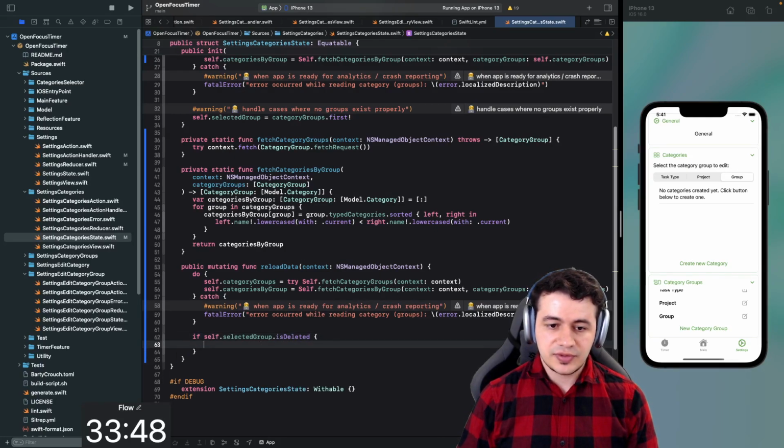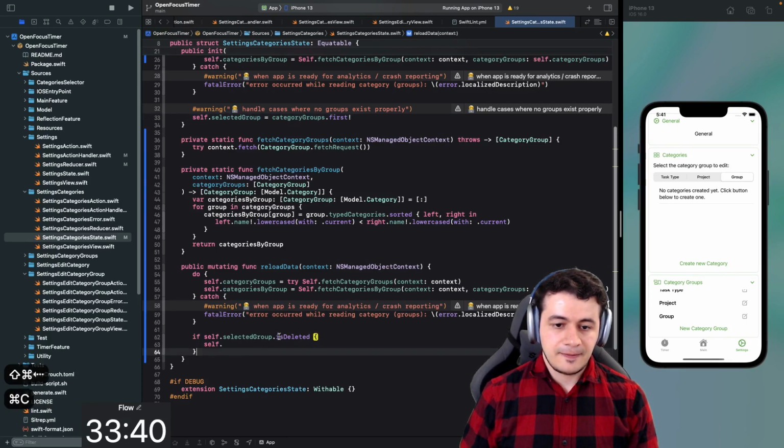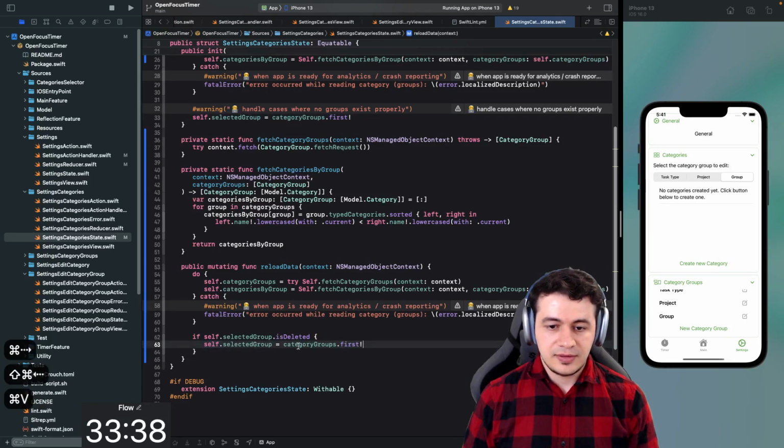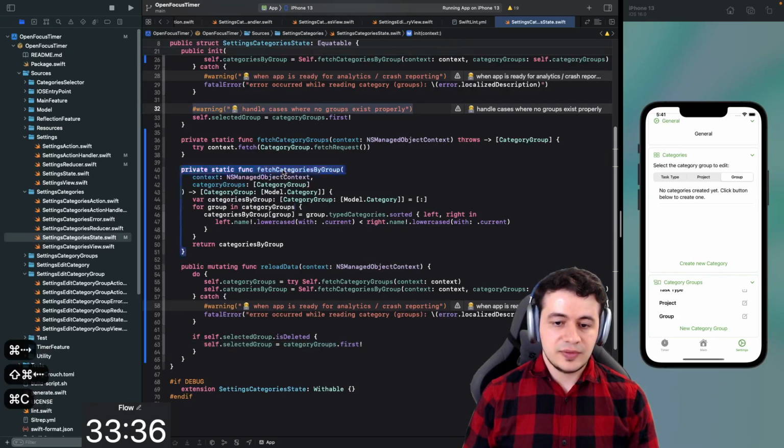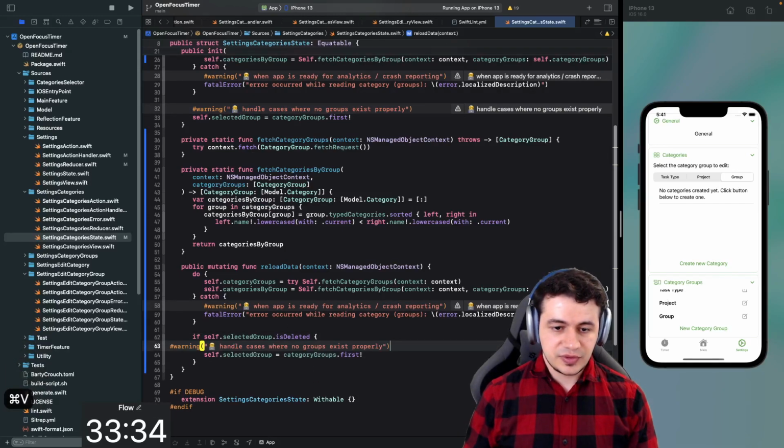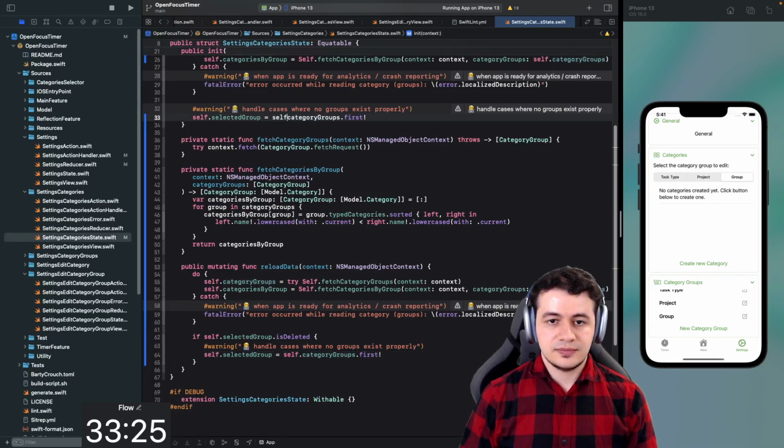Core data has us covered here. Then I'm just going to reselect one. I'm just going to say same logic as above here. And we should also copy this comment in case there's no groups. We need to fix that as well later here. I'm going to just select the first one like that. All right.